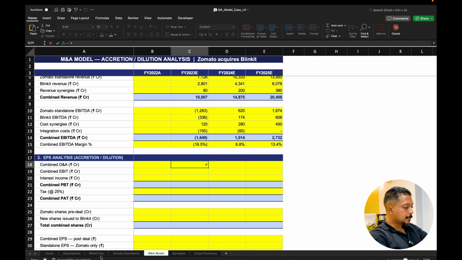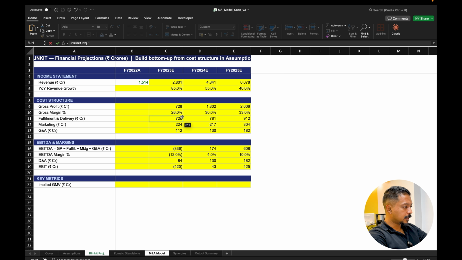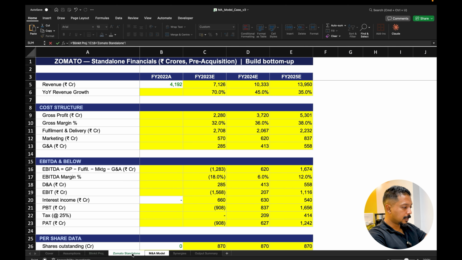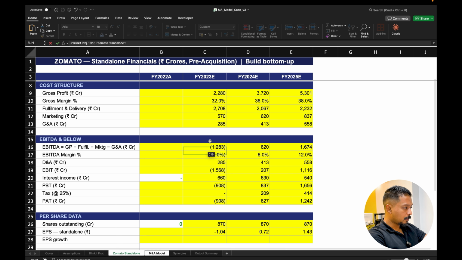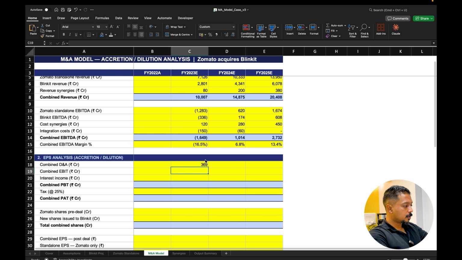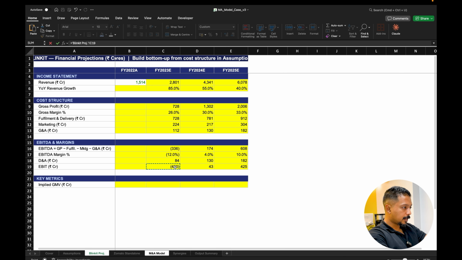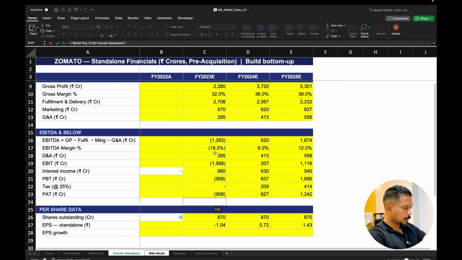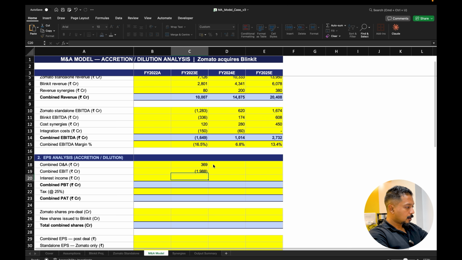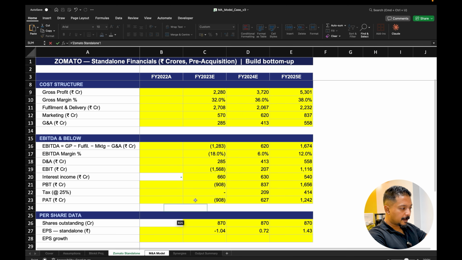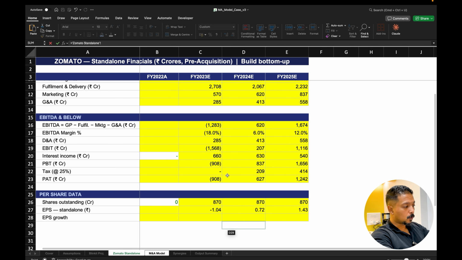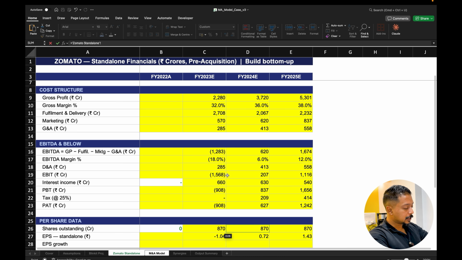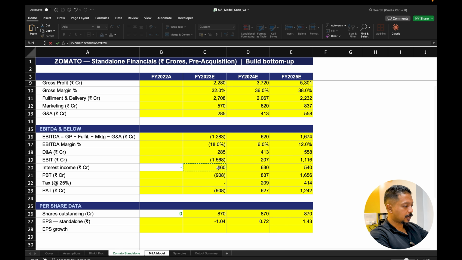Now let's go to the depreciation and amortization part. So combined DA, we will have to add up both the DA values, depreciation and amortization, for Zomato and Blinkit. So I'm going to add it together, which is going to give us 369. And I'm going to get the combined EBIT as well. So for interest and tax for Blinkit plus Zomato. So there you go, EBIT, right? And then the interest income. Interest income is only in case of Zomato, because anyways, if Blinkit was in a cash burn situation, it really does not have much cash.